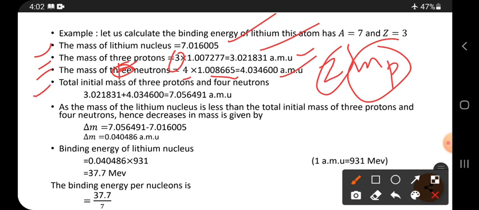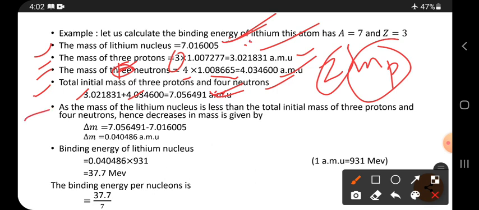Total initial mass of the 3 protons and 4 neutrons. See, 3 protons and 4 neutrons, this much. Then total value is this much. But actual mass is this one. By its constituents, we got this one. Take the difference between them.